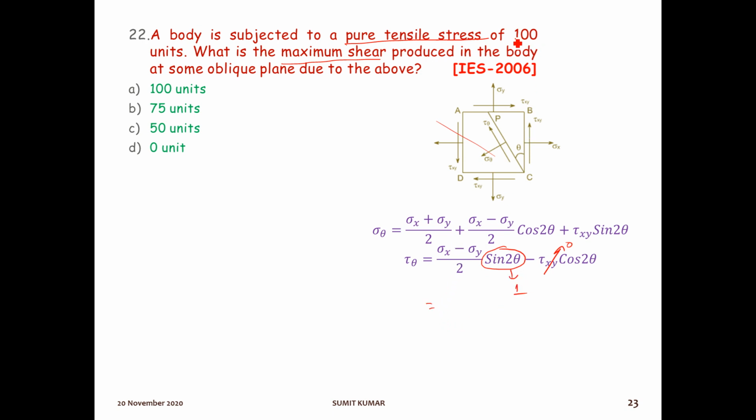Here sigma x is given as 100 and sigma y is not given, so we will take sigma y as 0. Then 100 minus 0 by 2, so the shear stress will be 50 units. Option C will be the right answer.